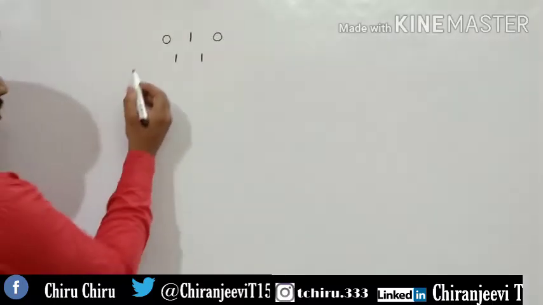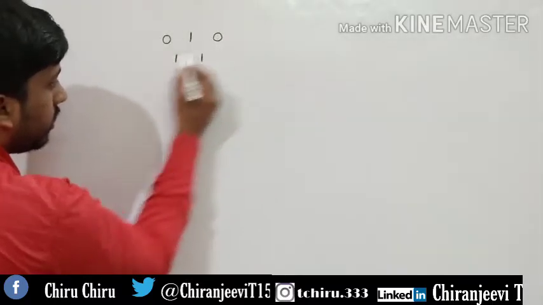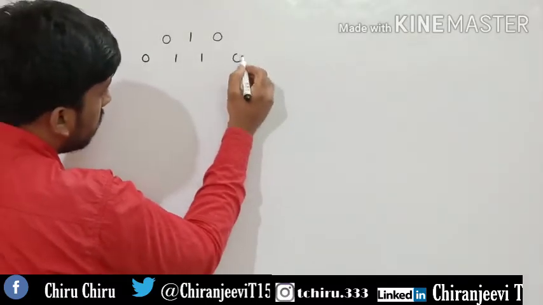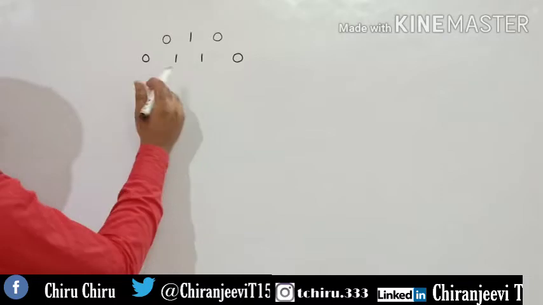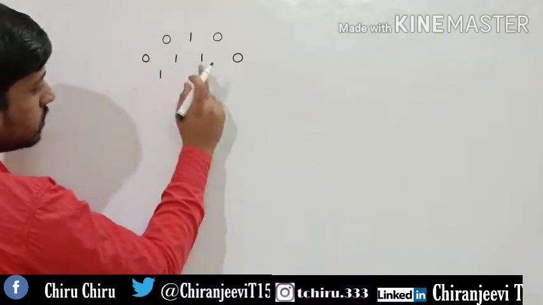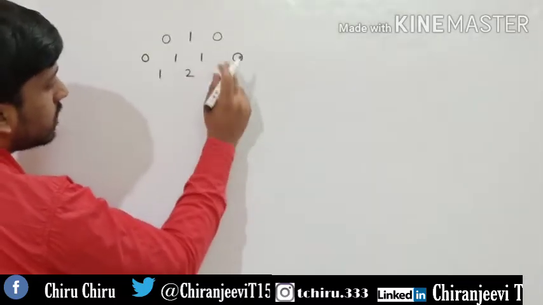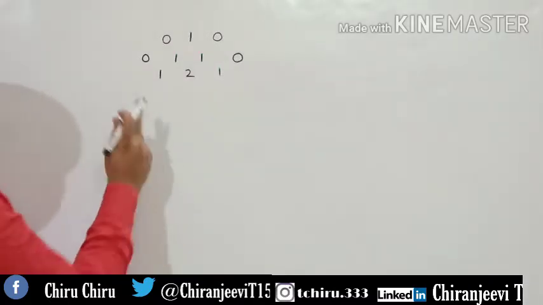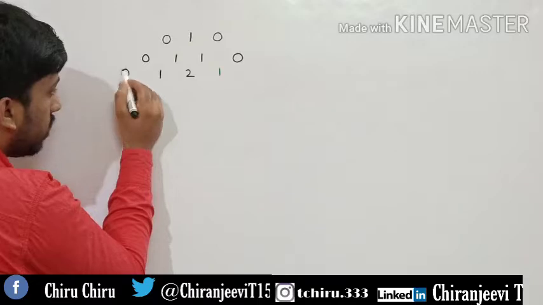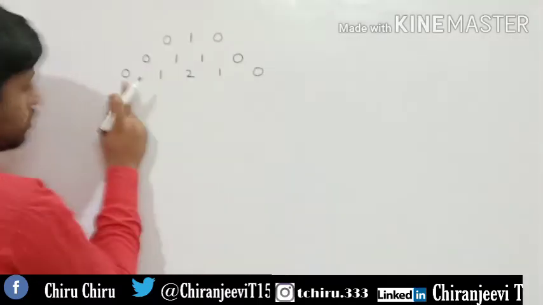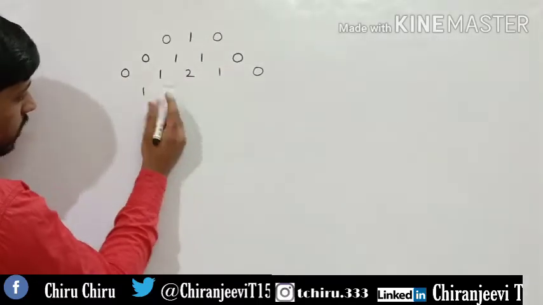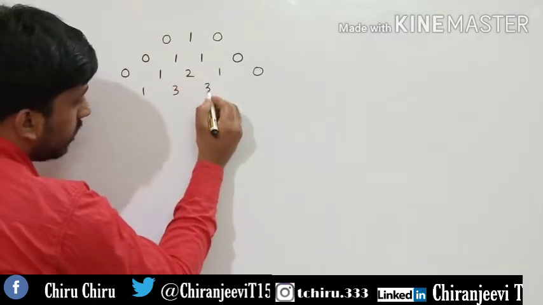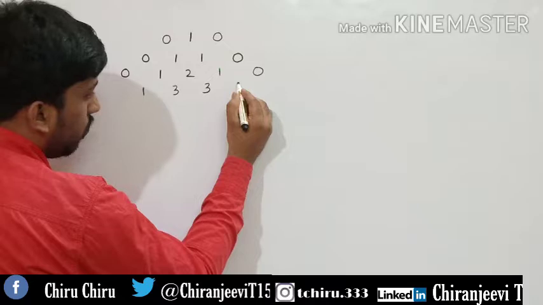Again, it is in the form of a triangle, right? In the triangle form I am going to put 1 0 here, 1 0 here. So 0 plus 1, again 1, 1 plus 1, 2, 1 plus 0, 1. Did you follow how to write the Pascal's triangle? Yes. Again I am going to put a 0 here and also 0 here. So 0 plus 1, 1, 1 plus 2, 3, 2 plus 1, 3, 1 plus 0, 1.